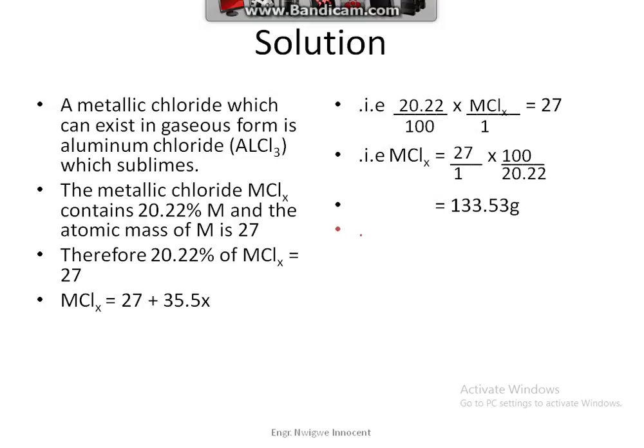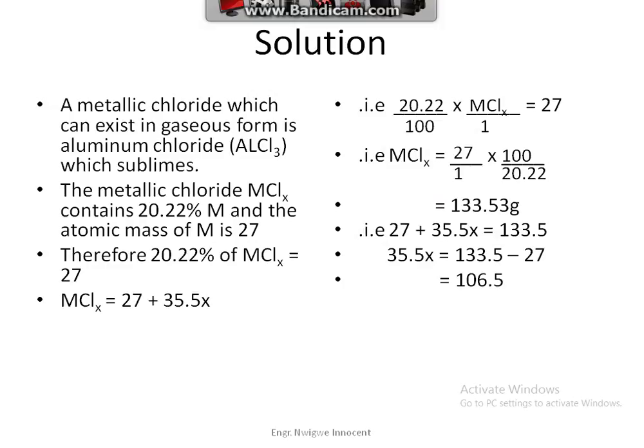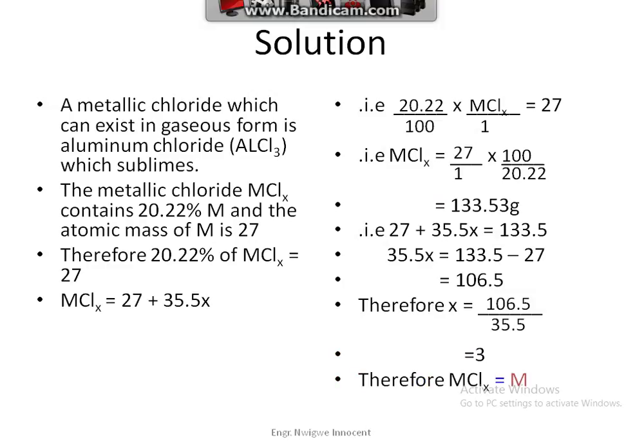That is 27 plus 35.5x is equal to 133.5. 35.5x is equal to 133.5 minus 27, which is equal to 106.5. Therefore, x is equal to 106.5 over 35.5, which will give us 3. Therefore, MClx is equal to MCl3.